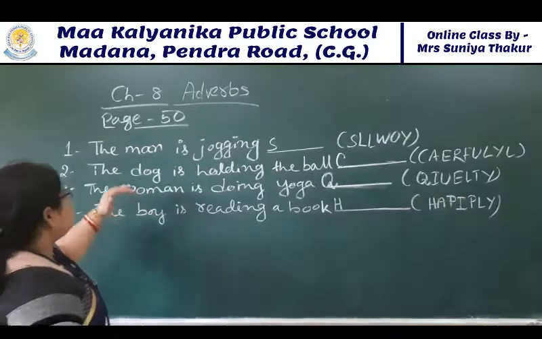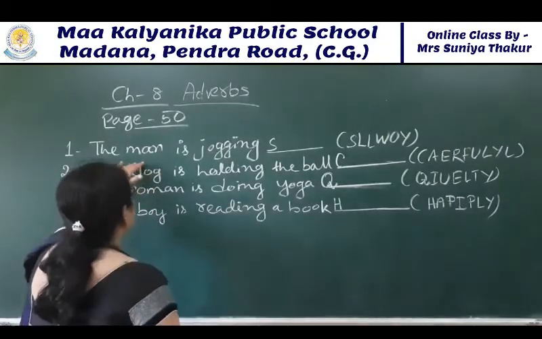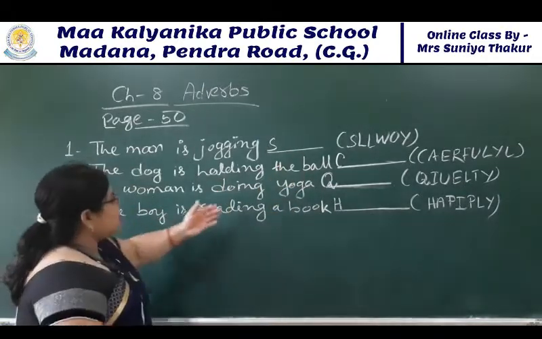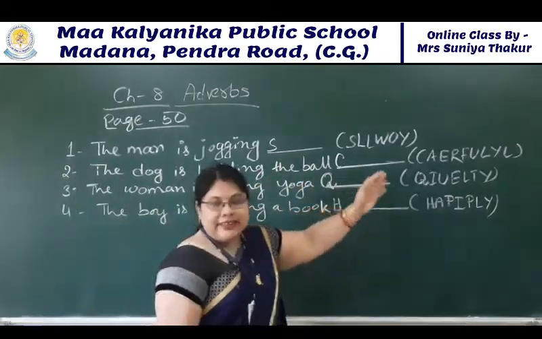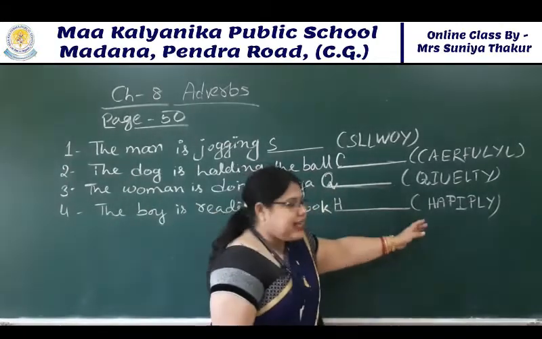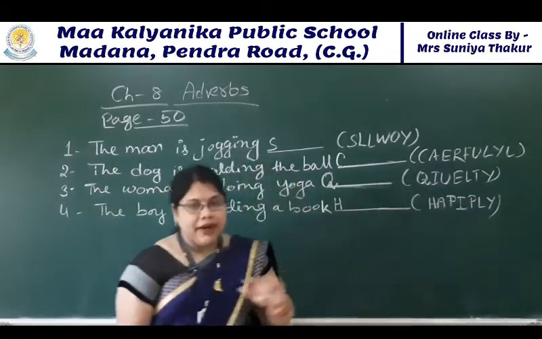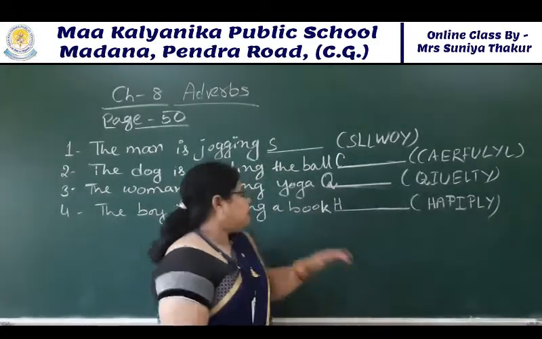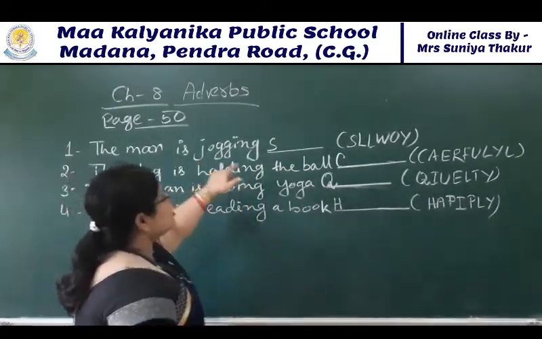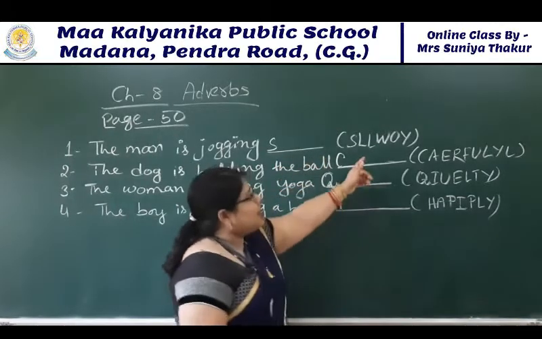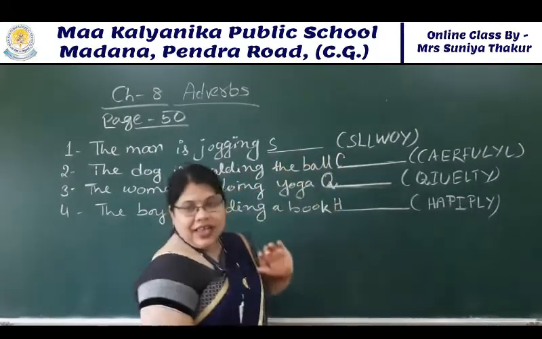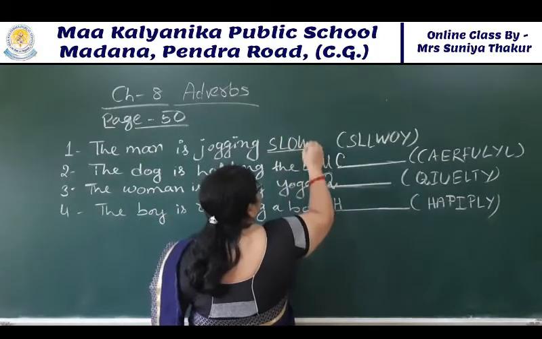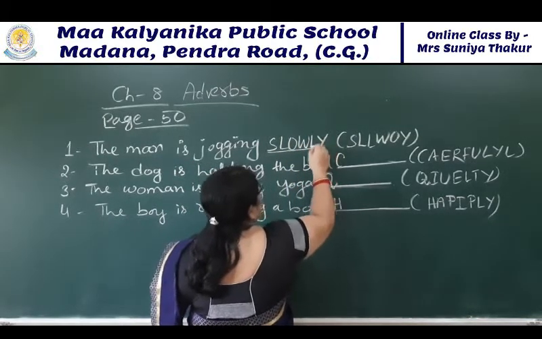Let's start. Now students, we will see the man is jogging this, the dog is holding the ball this. Here some words are given, but scrambled. We have to unscramble the words. The man is jogging this. What is the word here, which will start with S? S, L, O, W, N, Y. Slowly.